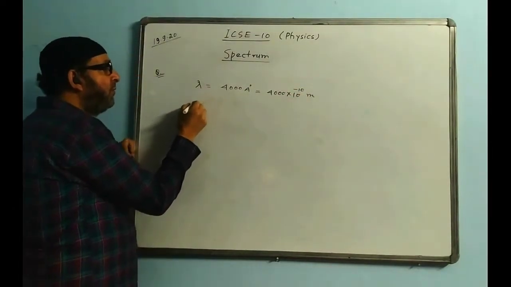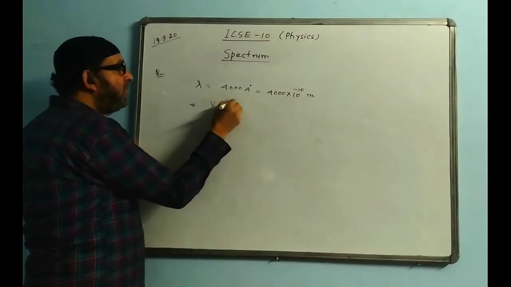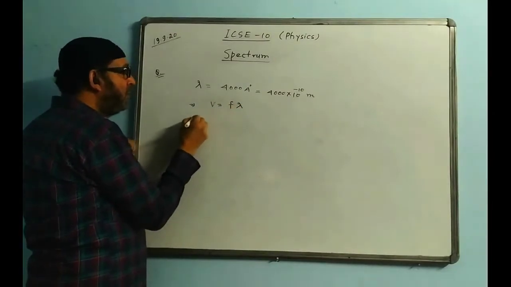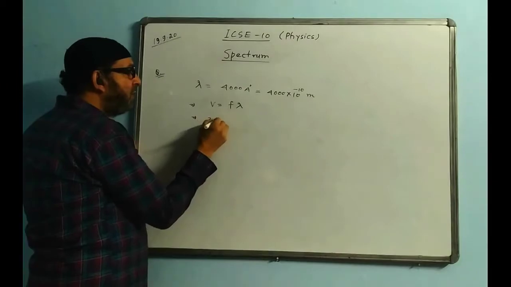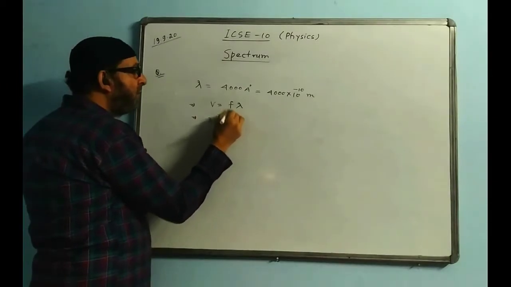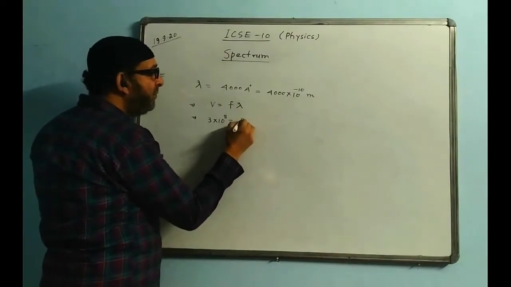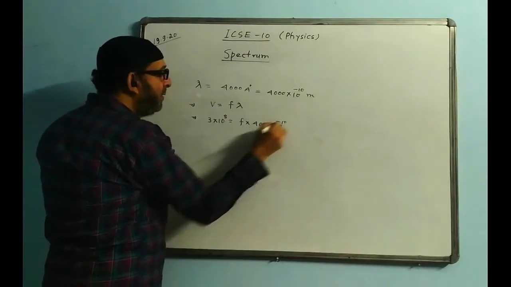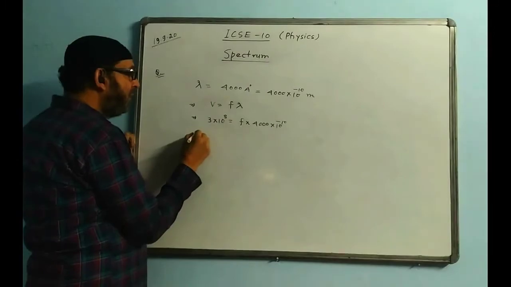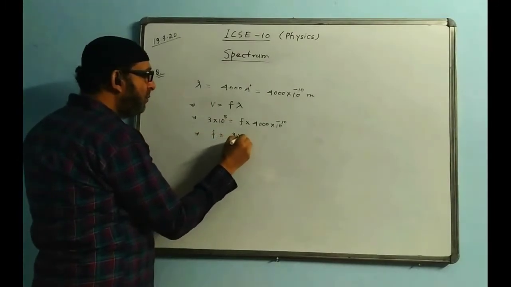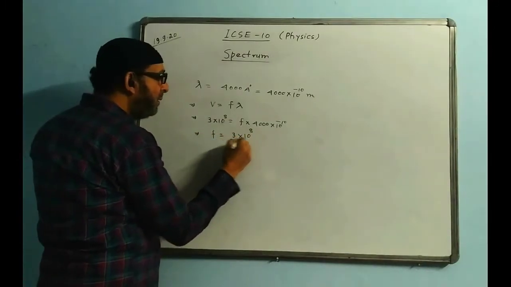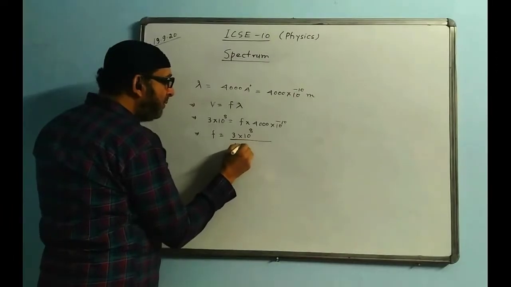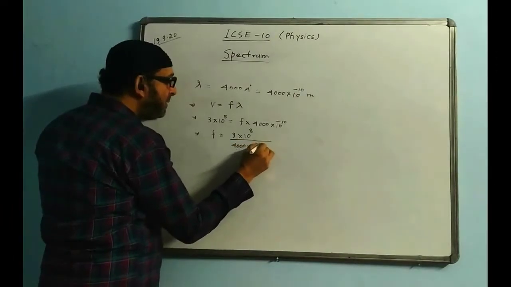Now find the frequency. The formula is V is equal to F lambda. Velocity value is 3 into 10 to the power of 8. Frequency we have to find, and lambda value is 4,000 into 10 to the power minus 10. I'll bring this down and divide. F is equal to 3 into 10 to the power of 8 divided by 4,000 into 10 to the power minus 10.